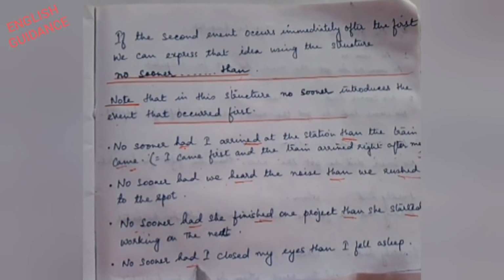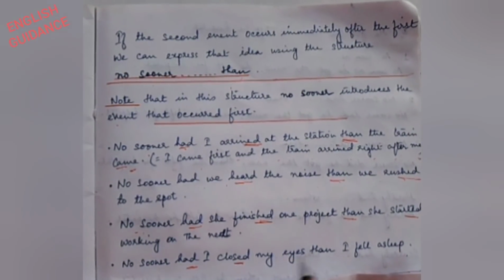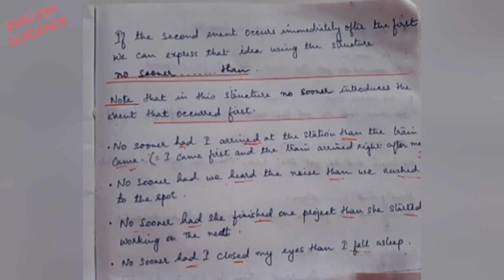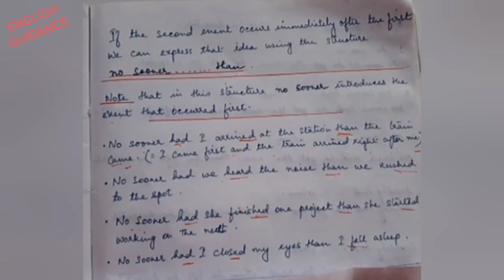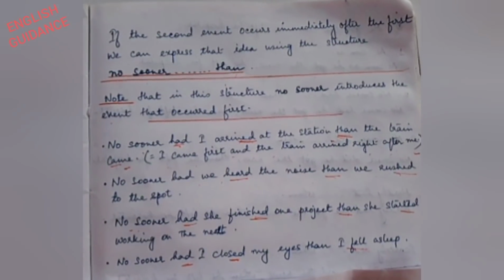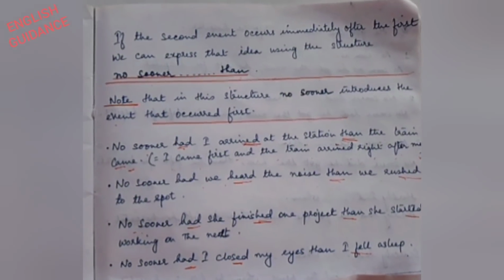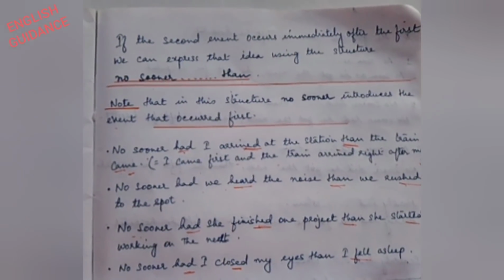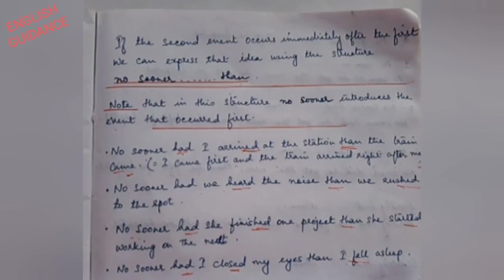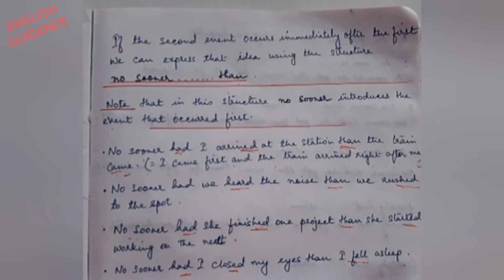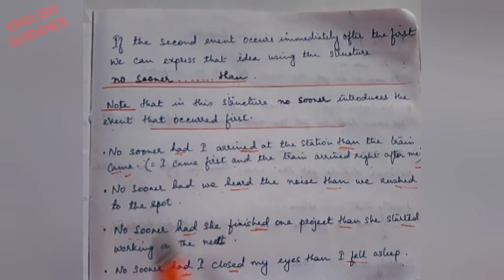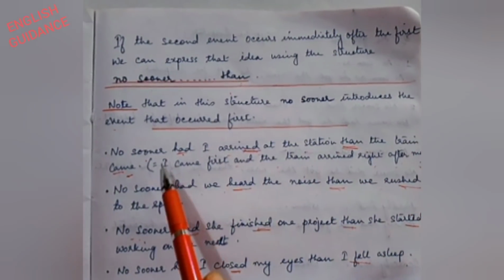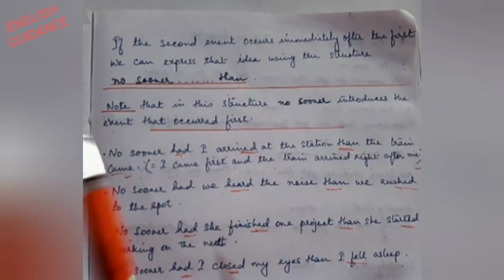No sooner had I closed my eyes than I fell asleep. So these are the things you need to remember, that when you are constructing a sentence with no sooner than and you are using had, in that case all the things will be in past.